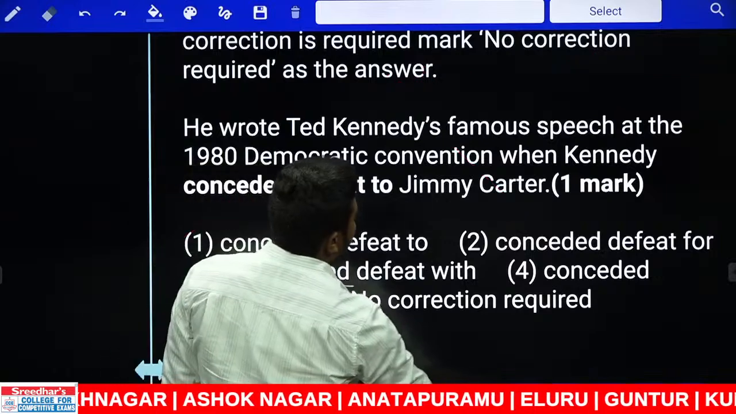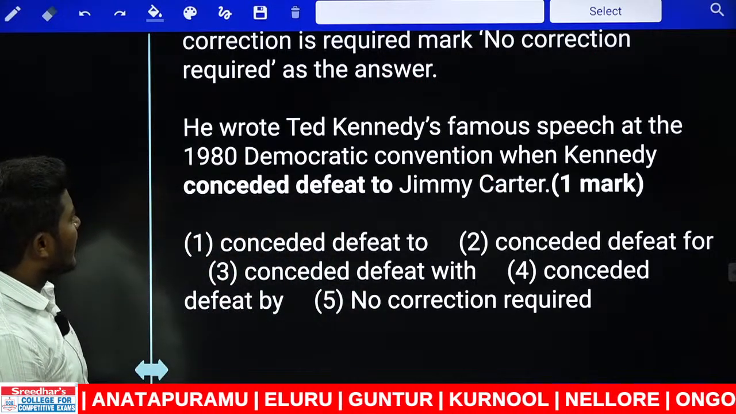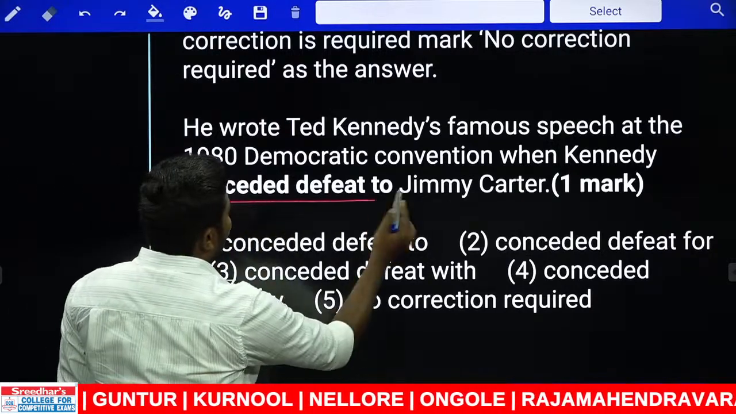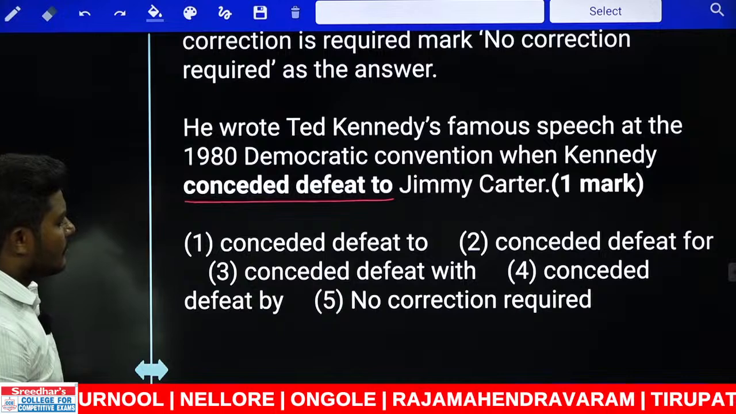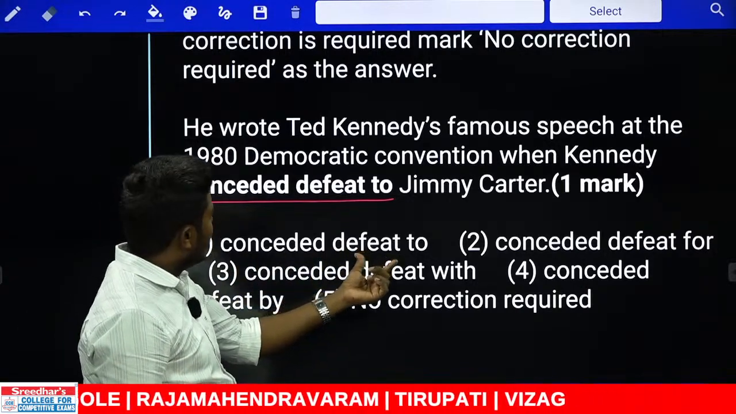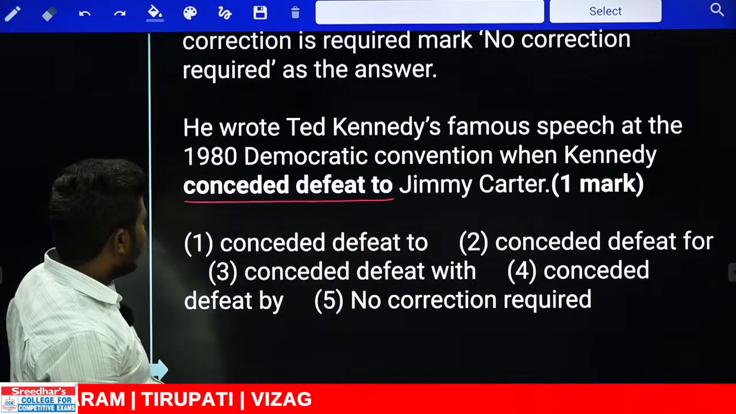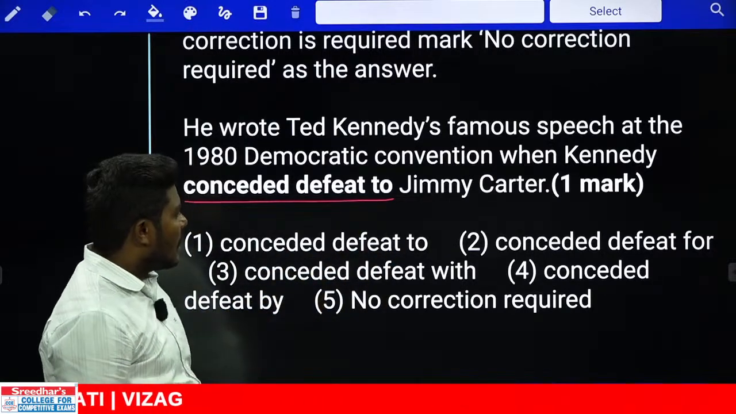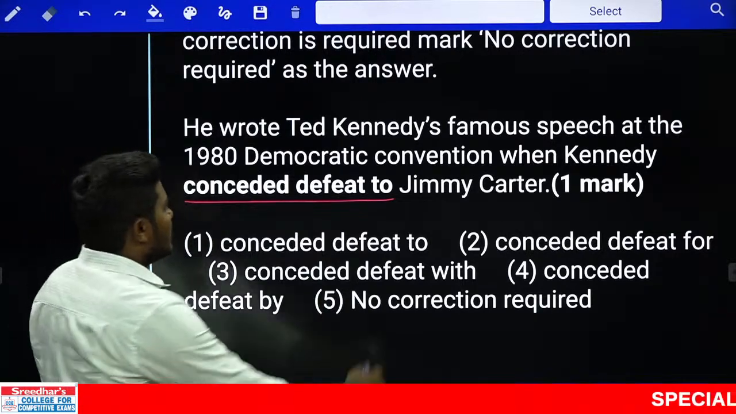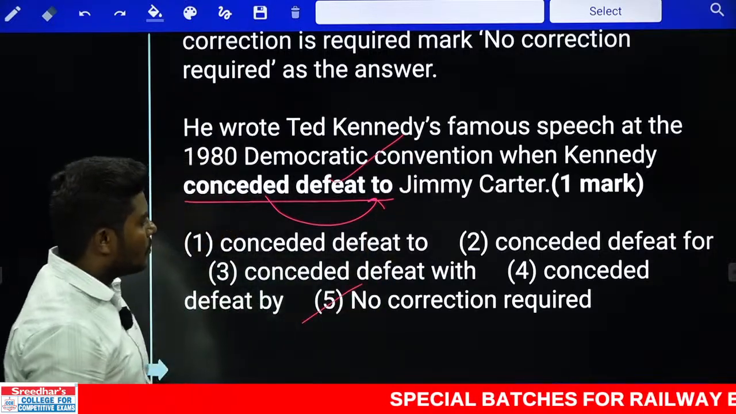Next, another one. He wrote Ted Kennedy's famous speech at 1980 Democratic Convention when Kennedy conceded defeat to Jimmy Carter. Now what should be the answer here? Conceded defeat to, same thing is given here, right? Conceded defeat to, as it is given. Conceded defeat for, conceded defeat with, conceded defeat by Jimmy Carter. Can you tell me which is the correct answer? Conceded should be followed by to. This can be used as it is. Answer can be used with no correction required.